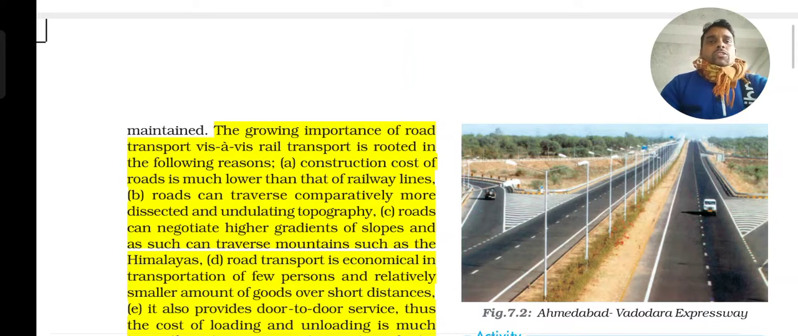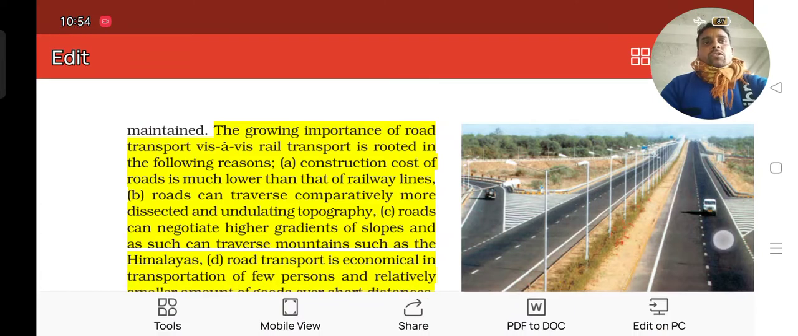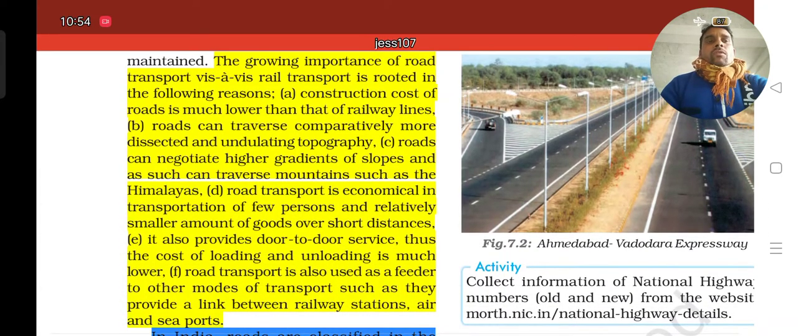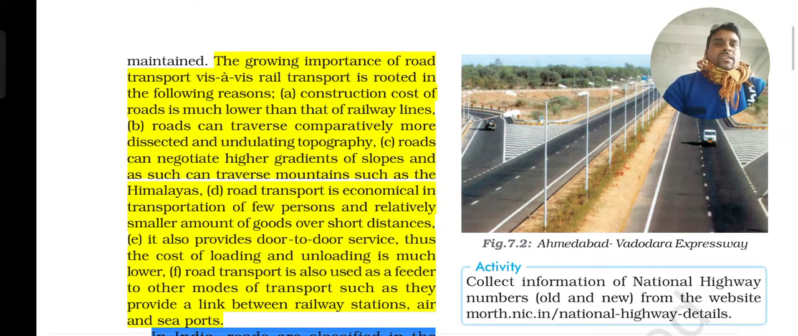It also provides door-to-door service. It is very important, students. Door-to-door service: wherever you go all over India, you can think of road communication being available up to the doorstep. You can get down from the bus at the bus stand, and then from there you can hire a car or an auto and come to your house.